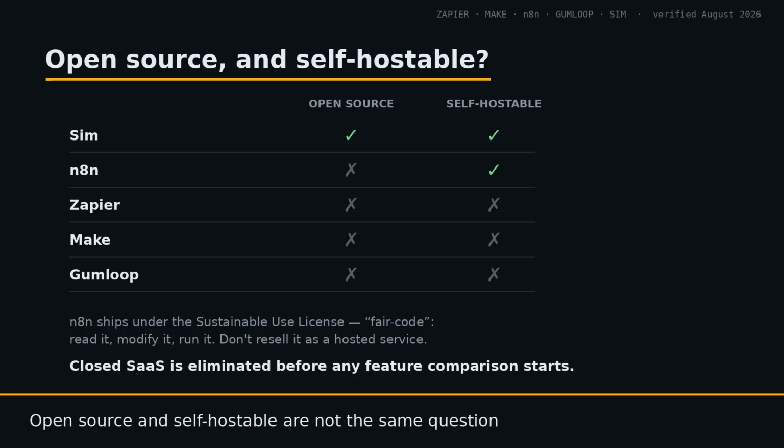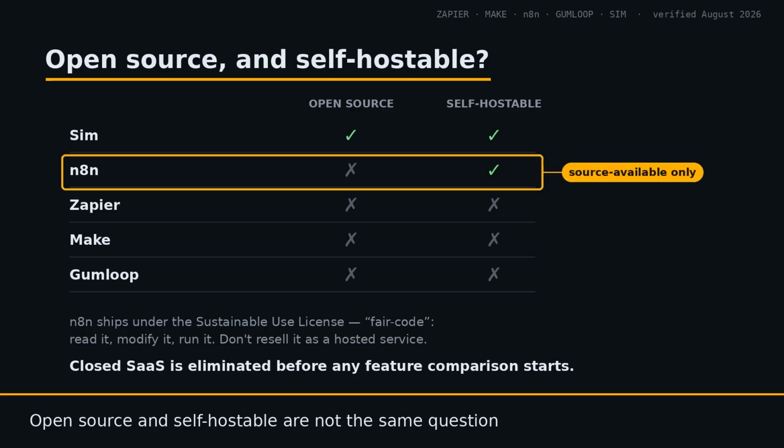Zapier, Make, and Gumloop are closed source software as a service with no self-hosting option. If your data cannot leave your infrastructure or your procurement team screens dependencies by license, those 3 are eliminated before any feature comparison starts. The precise summary: Sim is open source and self-hostable. n8n is source available and self-hostable. The other 3 are neither.